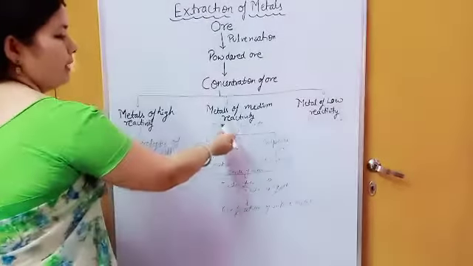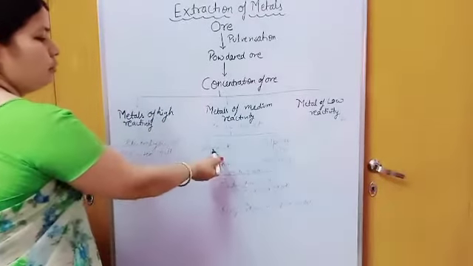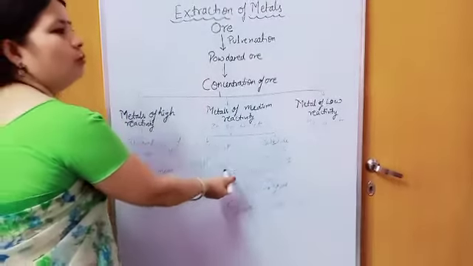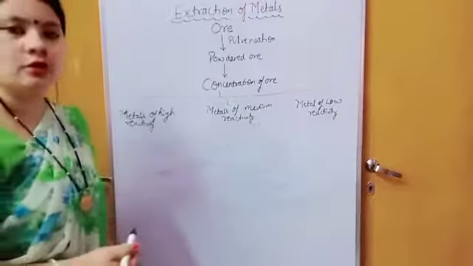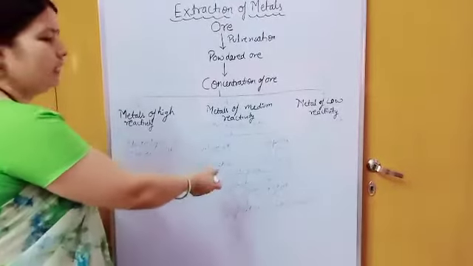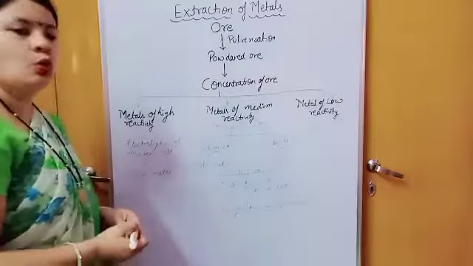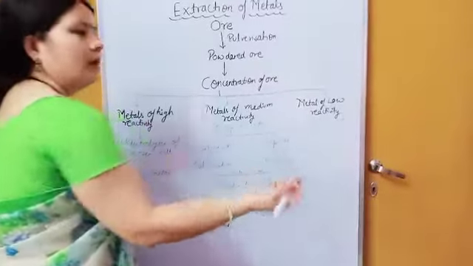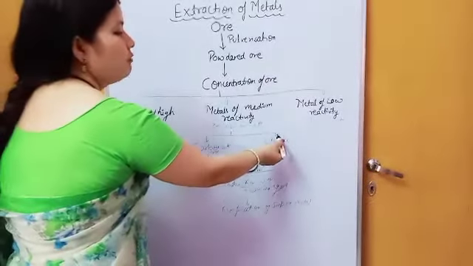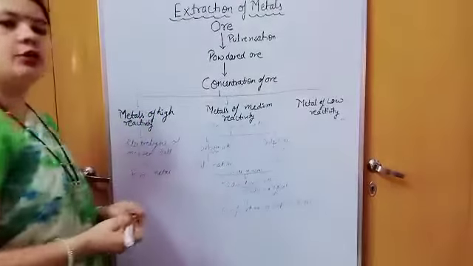If the metal is present in carbonate form, we use a process called calcination, later on we will study it in detail. With the help of calcination, the carbonate ore is converted into metal oxide. In the same way, if we have sulfide ore, with the help of roasting it is converted into oxide ore.